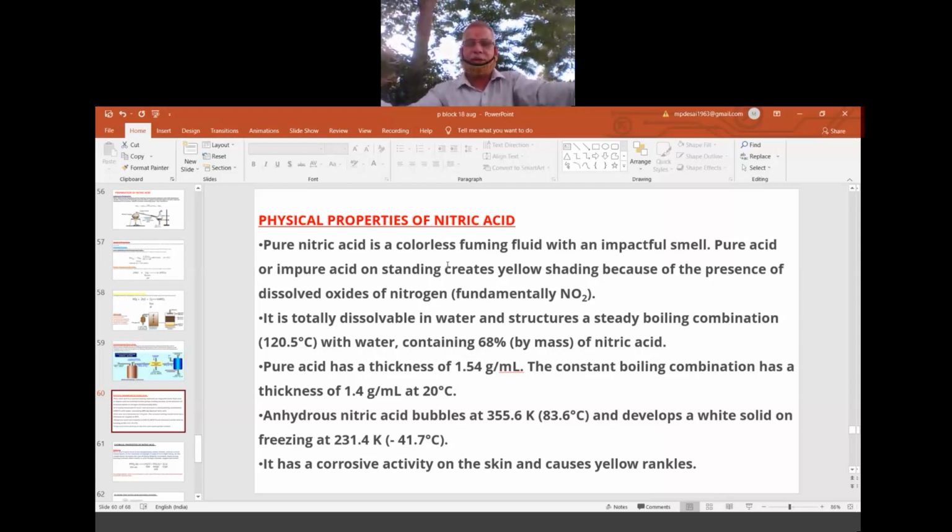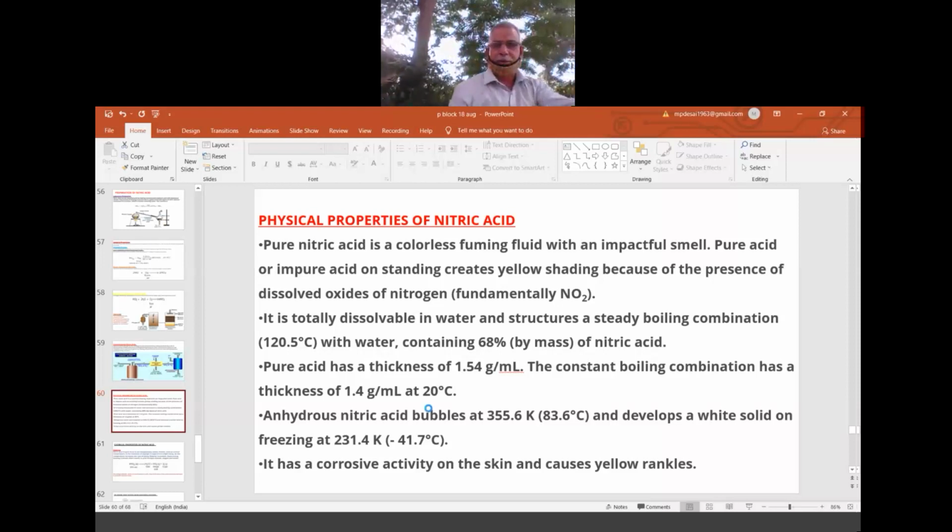Okay. So again, density is given here. All the parameters are given. So density and the boiling point at 83.6 degrees centigrade, all those data is given, and at the end, color, and which causes rankles. So rankles are some irritation type feeling. Not wrinkles, wrinkles are an age factor. Rankle means a kind of irritation. So when it falls on the skin, it gives some yellow stain, it is reacting with the human skin cells. So that all happens together. The one common word is what? That is called rankles, a kind of irritation to the skin.